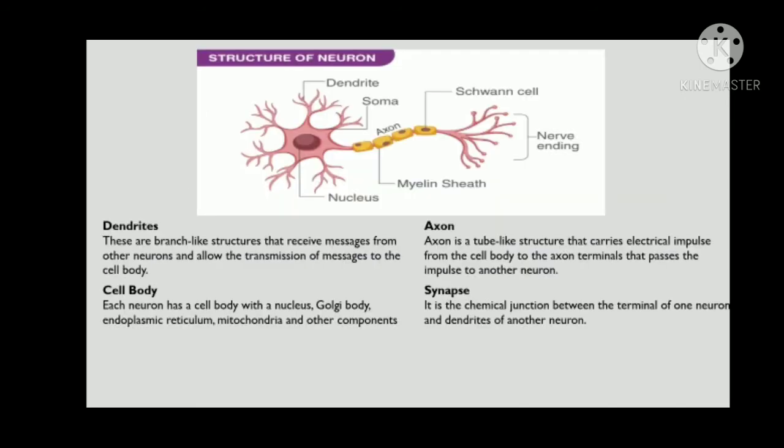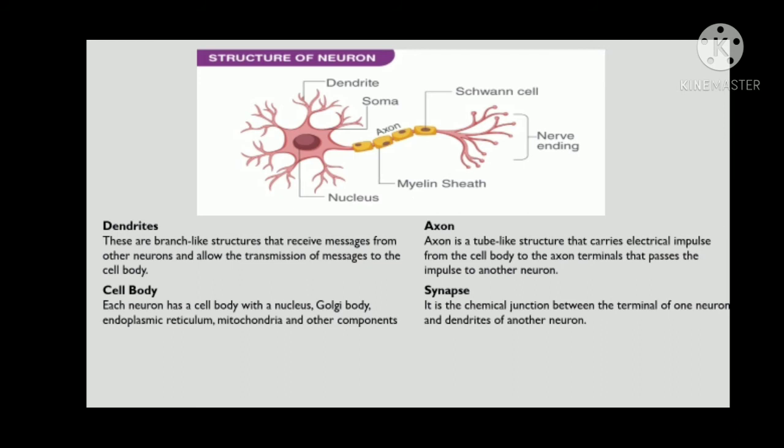This is the picture of the structure of a neuron, which is divided into parts: dendrite, soma, nucleus, axon, myelin sheath, Schwann cell, and nerve ending. First, dendrites. These are branch-like structures that receive messages from other neurons and allow the transmission of messages to the cell body. Second, cell body.